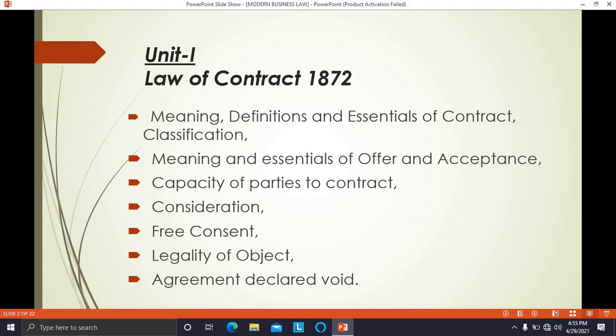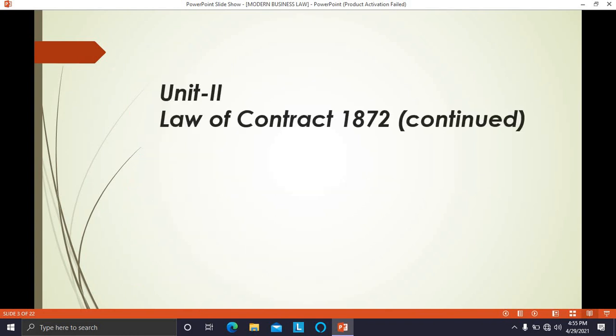So this Indian Contract Act, we have to study it in detail. The second unit also consists of Law of Contract of 1872. Some topics are again continued in the second unit. In the second unit, we have to study discharge of contract. Discharge means contract coming to an end. So what are the situations, circumstances in which the contract will come to an end?